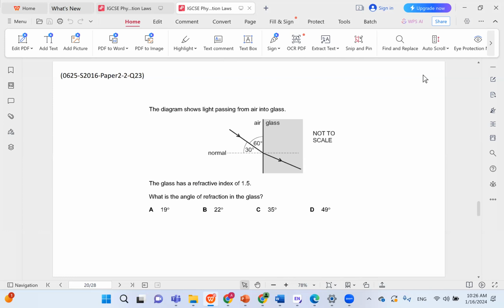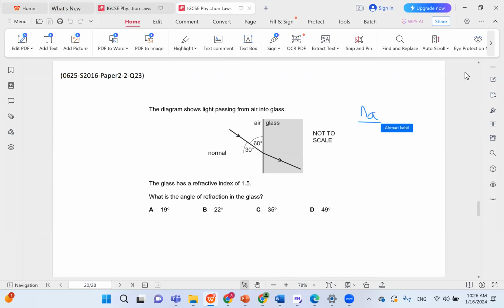The diagram shows light passing from air into glass. The glass has a refractive index of 1.5. What is the angle of refraction in the glass? So again, let's write our equation down. Instead of writing it in terms of 1 and 2 and then writing it in terms of air and glass, we can just do it with air and glass automatically.